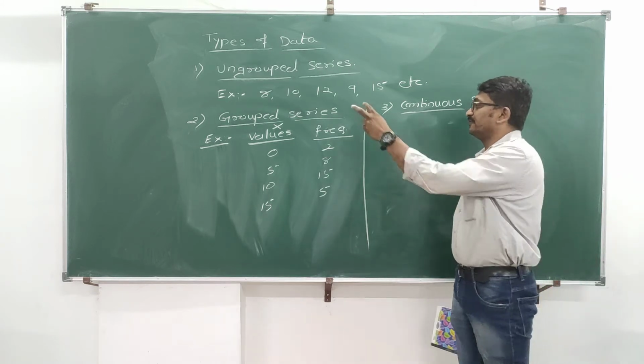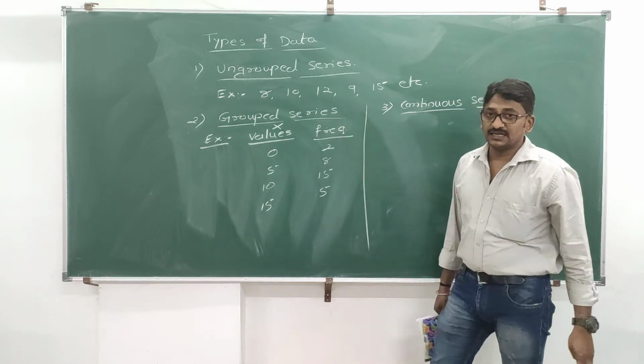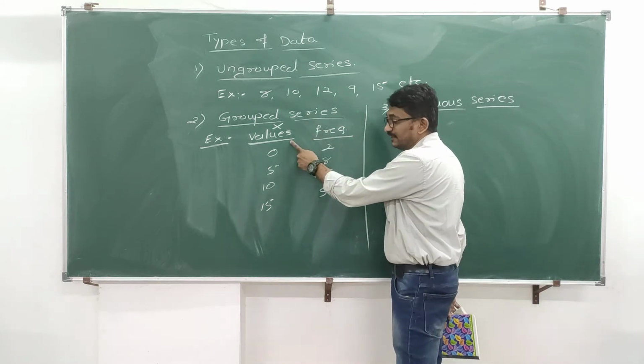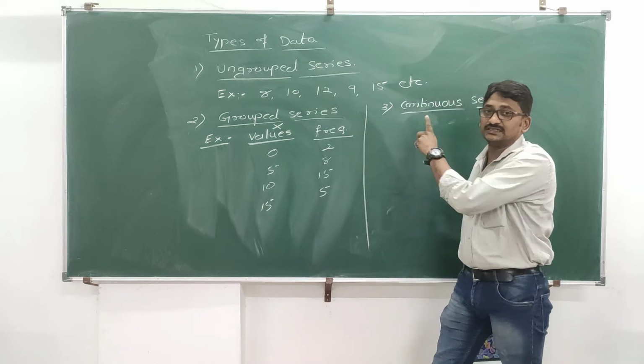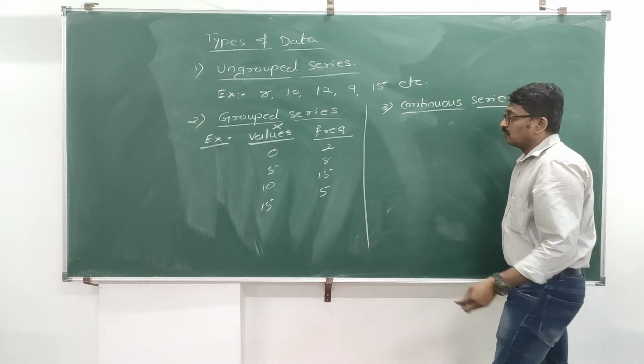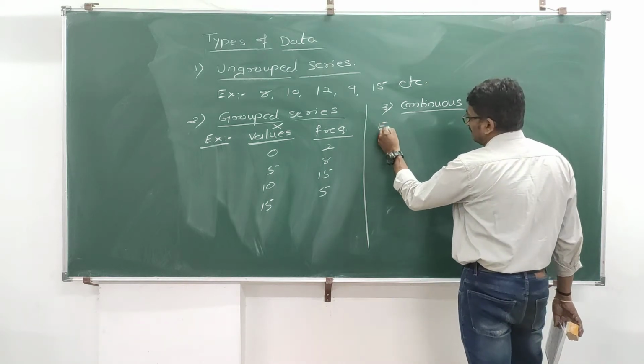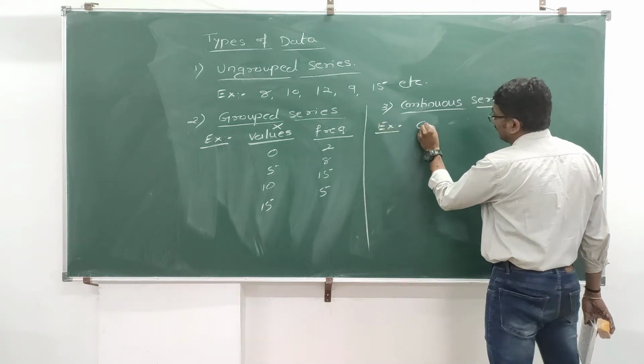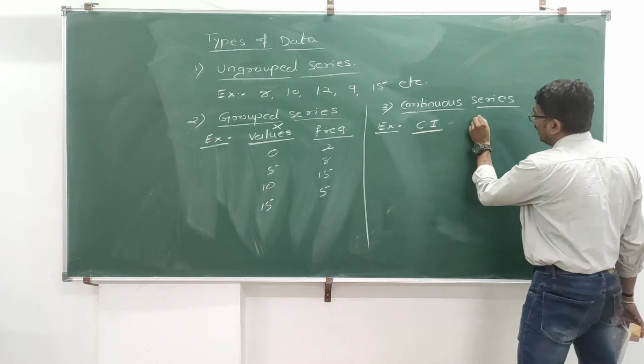The only difference between group series and continuous series is, in group series values are given, in continuous series they will give you class intervals, whether it is exclusive or inclusive method, whatever may be the type. So for example, I will write here class intervals and frequencies.